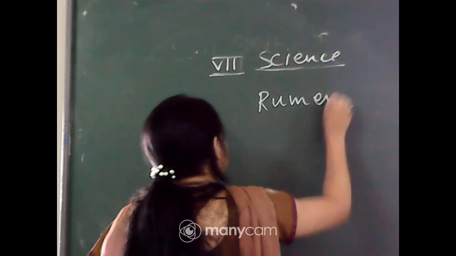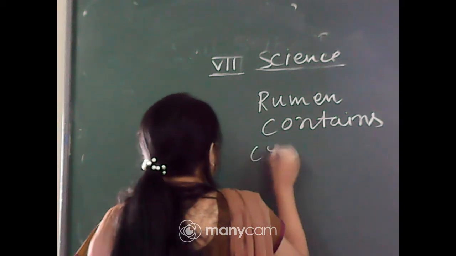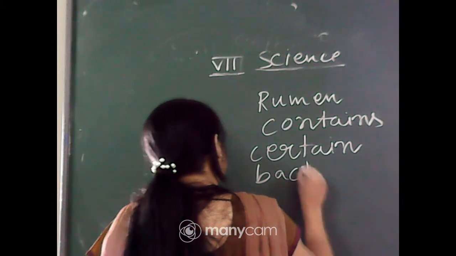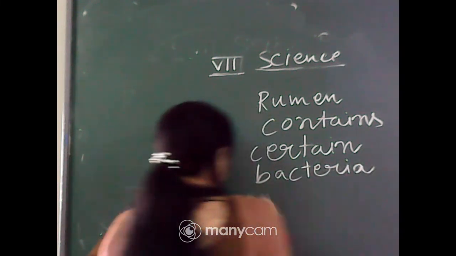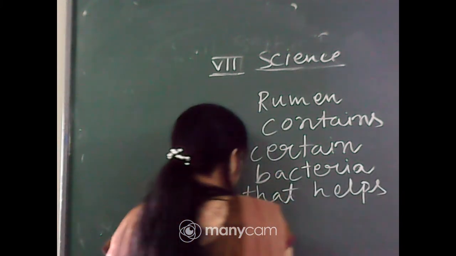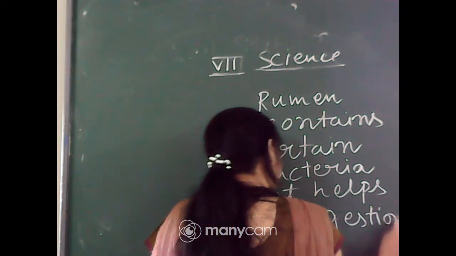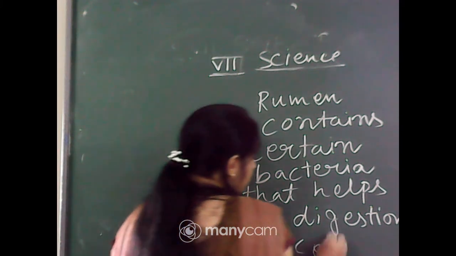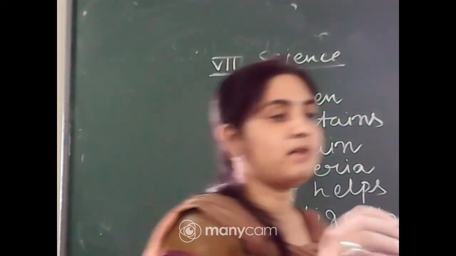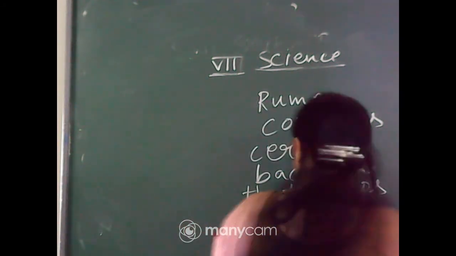The rumen contains certain bacteria that help in the digestion of cellulose. Okay, so this is the answer of that question. And the question number 8.